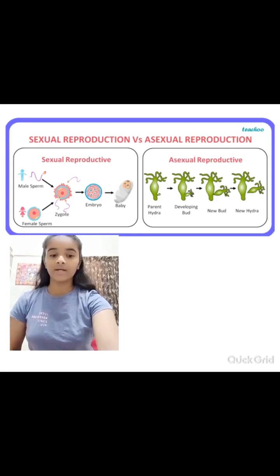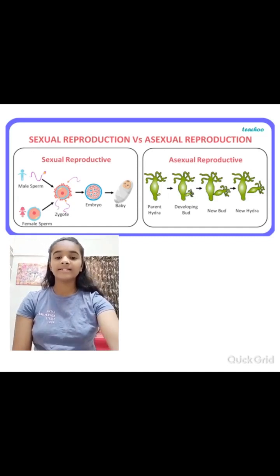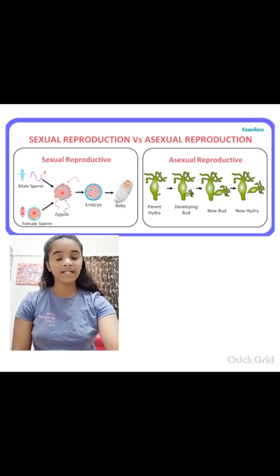Next question is, what is meant by gametes? The answer is, sex cells or reproductive cells are also called gametes. The offsprings can show variations in their characteristics and are not identical to the parents.